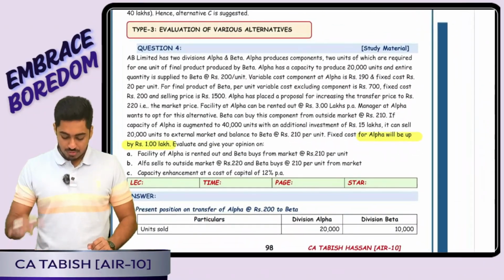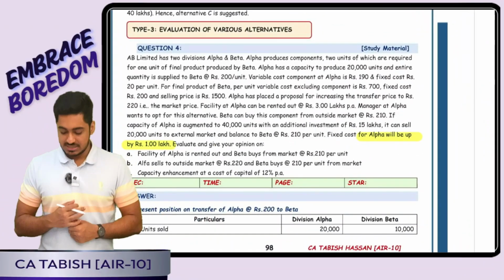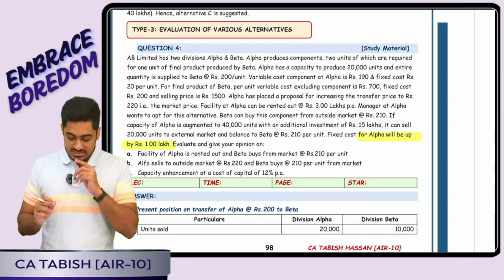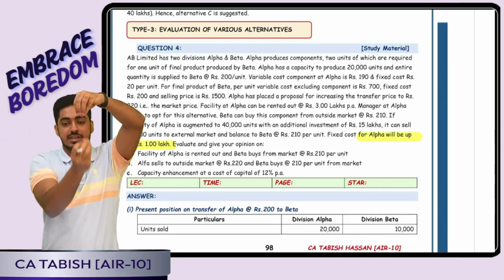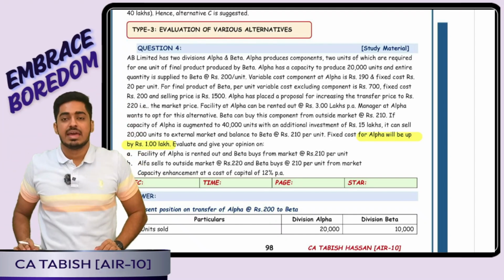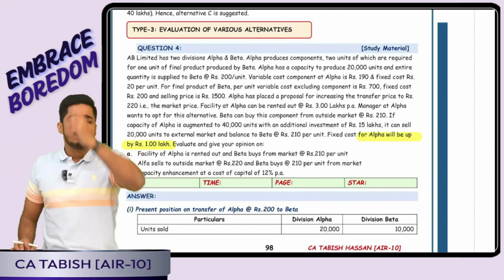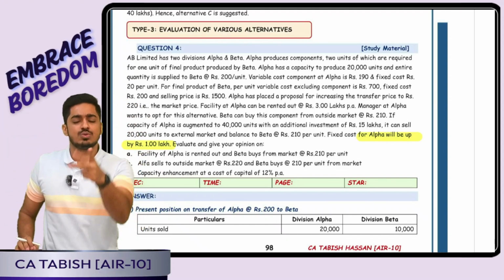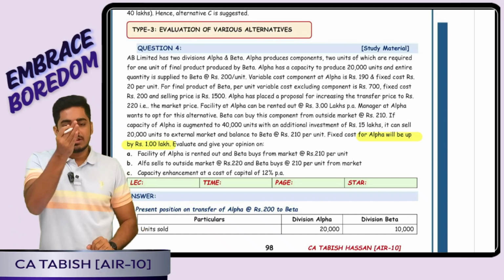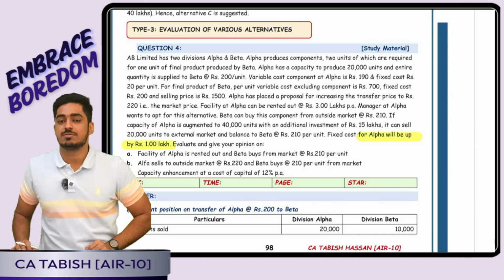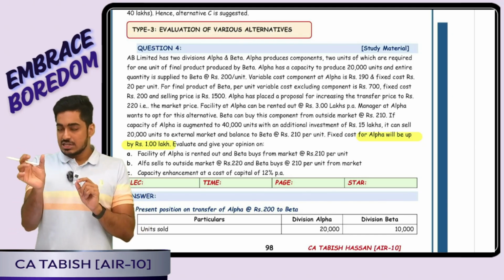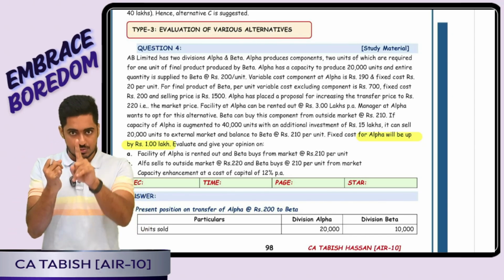Question number 4 was in case of transfer pricing. Yes, in case of transfer pricing, what is happening? Unit alpha is there, unit beta is there. Currently, alpha is transferring 20,000 units to beta. And in beta, what is happening is, for one finished goods beta, I want 2 units of raw material. That means, tell me, when I am transferring 20,000 units to beta, how much finished goods is getting produced? 10,000 finished goods is getting produced. That calculation is very important. How much finished goods? Point number 1.